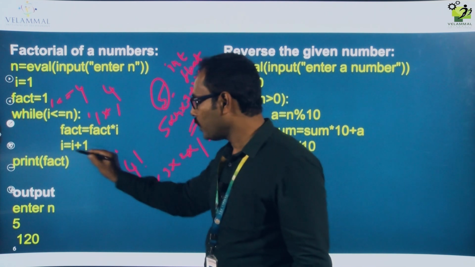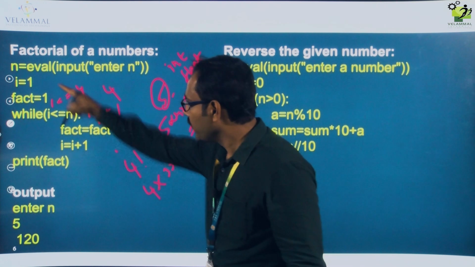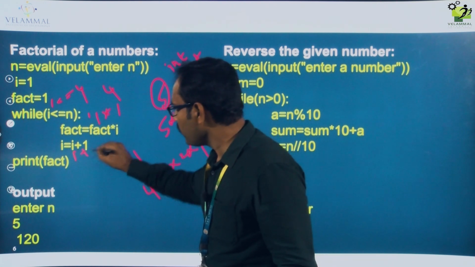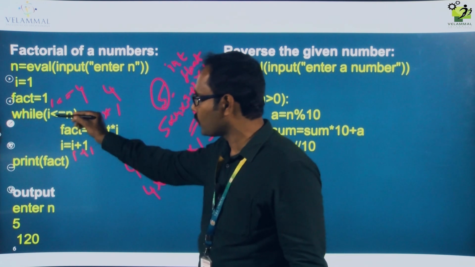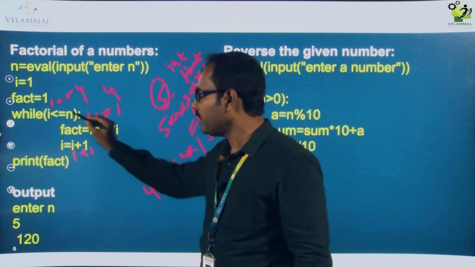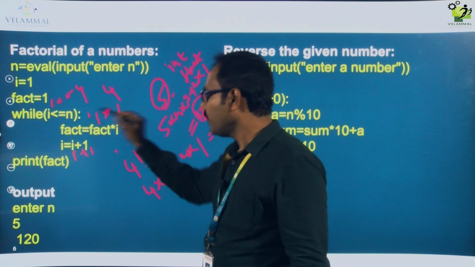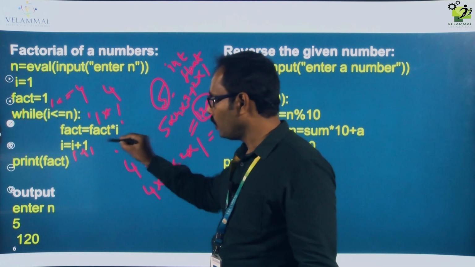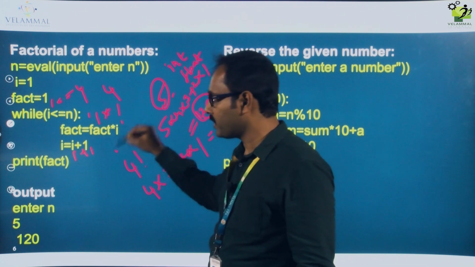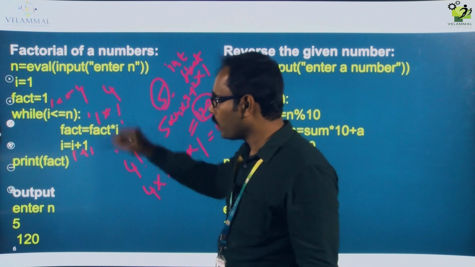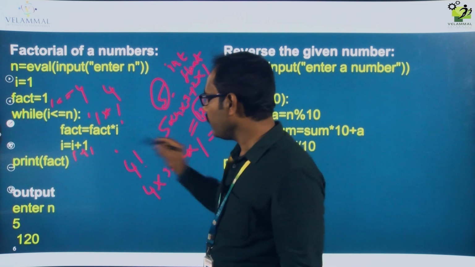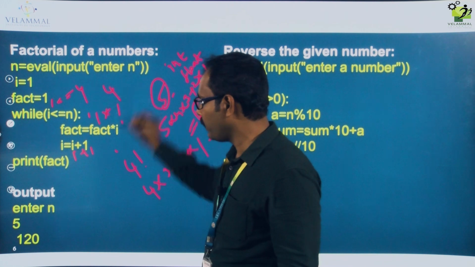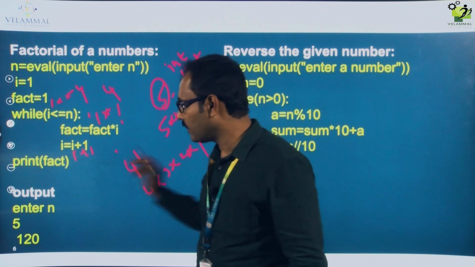So now i equals i plus 1, so the value of i becomes 1 plus 1, that is 2. Again it will go to the same while loop and check the condition. The condition is true, so it will come here, still true, it will go to fact and do the operations. Likewise it will keep on going, and finally you will get a value of 25 if your input is 4. Finally that will get printed.